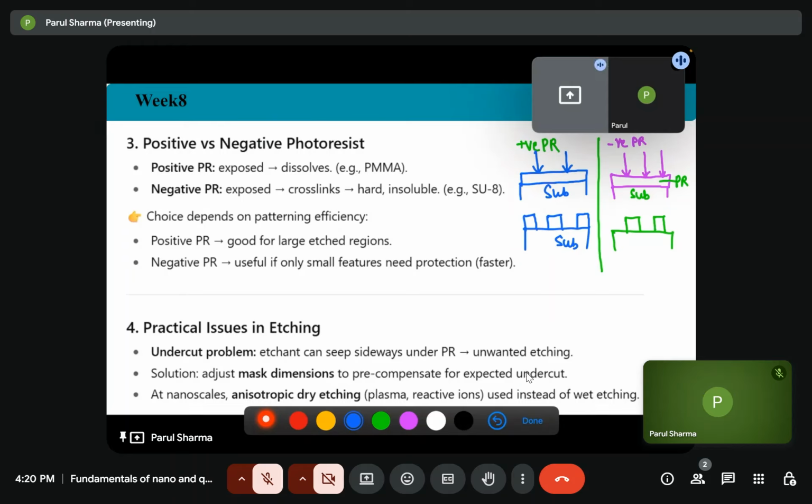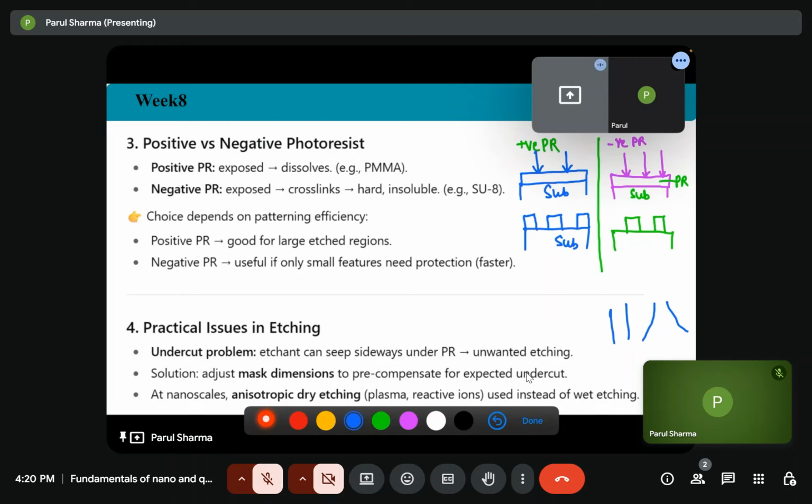Then what are the practical issues in the etching? So there's one problem that is called undercut problem. Obviously if I'm dipping my structure in some chemical, it will not go straight away. It will move sideways also, because etching can seep sideways under the photoresist. That is unwanted etching. This is called the undercut.